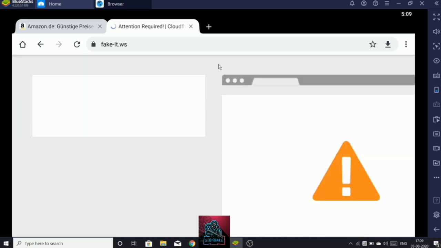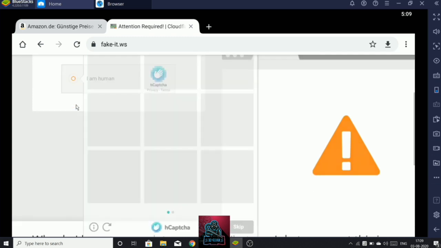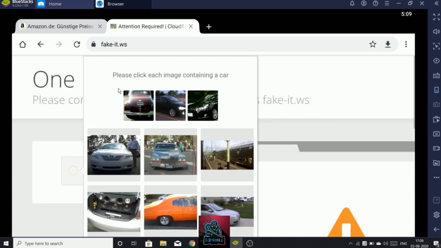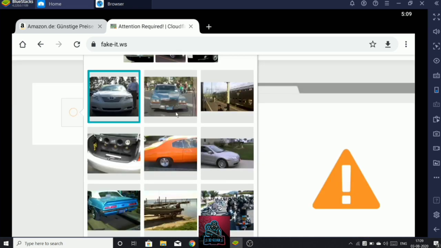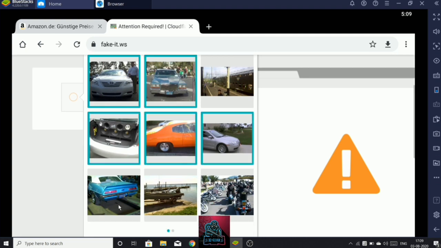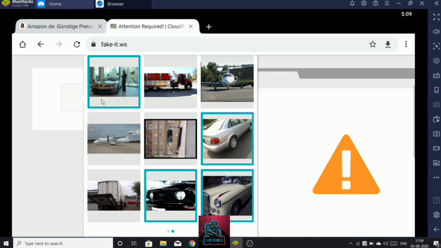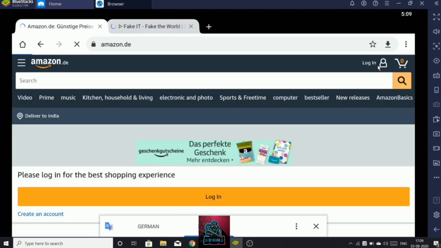Okay guys, I need to select what? Cars. Okay, car, all. So my emulator is a bit slow, so the video is not coming properly. Okay, I'll manage it in the editing. Okay, shift it to this page. It's translated now. Okay, now we'll start our process.